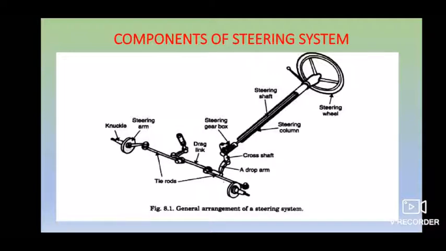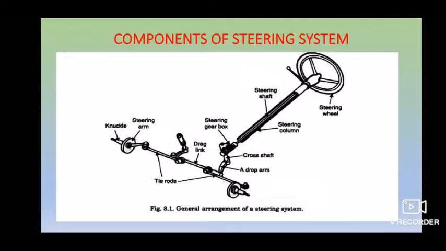I will also explain the working here. Your steering wheel is connected to your steering column. When you make a turn of your steering wheel, this rotary motion is transferred by the steering shaft to the steering gearbox you have there. There are many different kinds of steering gearbox which we'll learn in the next one. In that steering gearbox, it will multiply the efforts when you make a turn, with the help of the gear ratio you maintain, which may be 14:1 or 20:1 or 18:1 based on the design of your steering system.